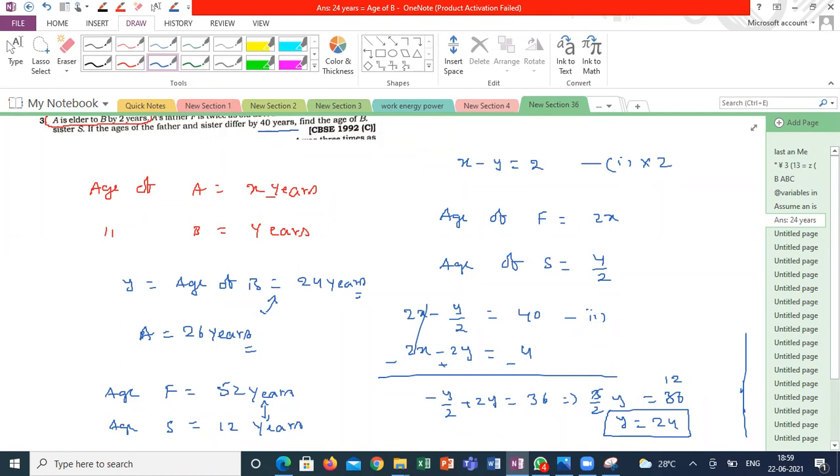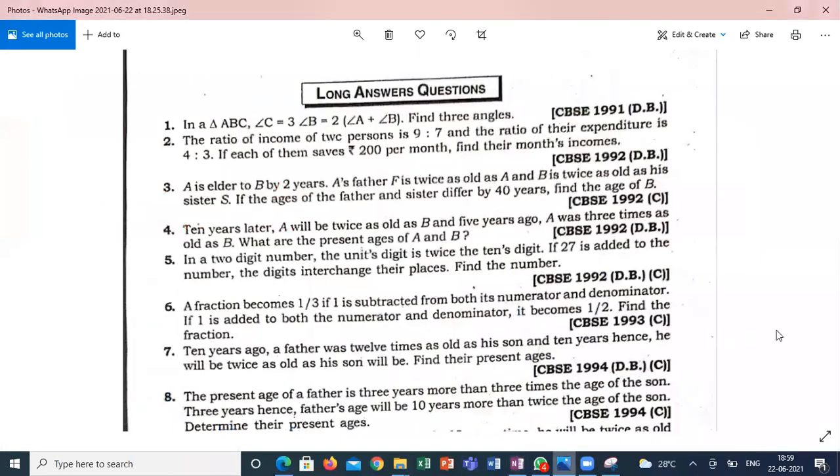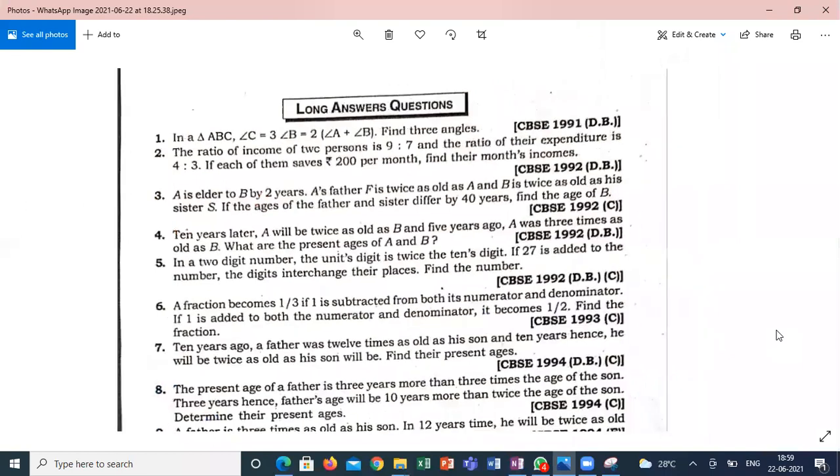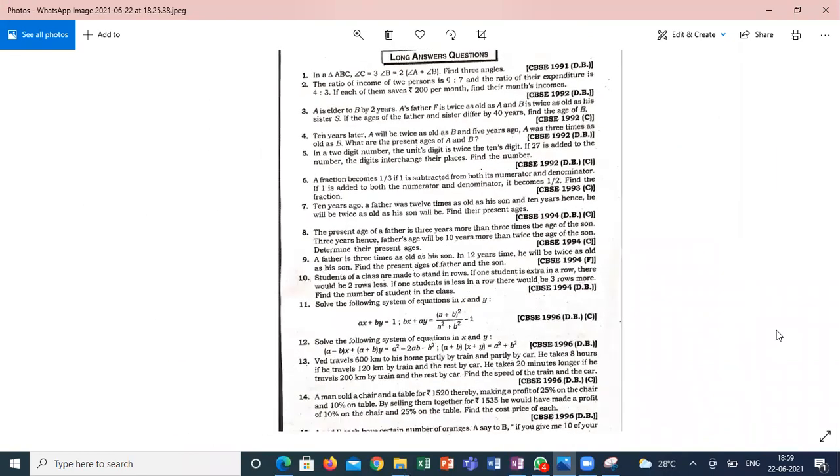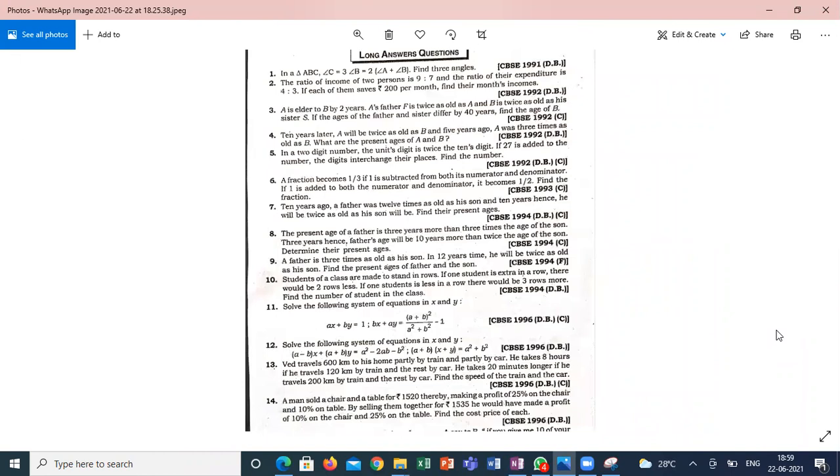Done? Shall we do one more numerical? The last numerical related to this. I will share this worksheet to you through the app or some other means. Guys, shall we go for one more last numerical for today? Yes, sir. You can pick which numerical you are planning to do. There are 13 or 14 numericals. Which numerical are you willing to do? It's your wish.